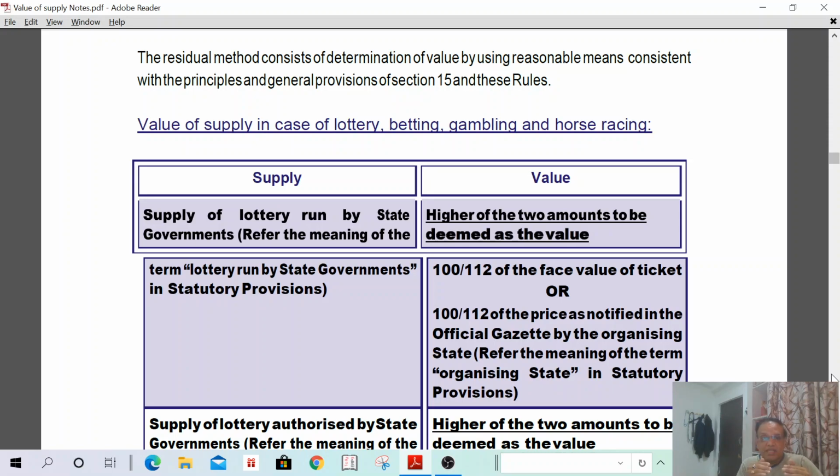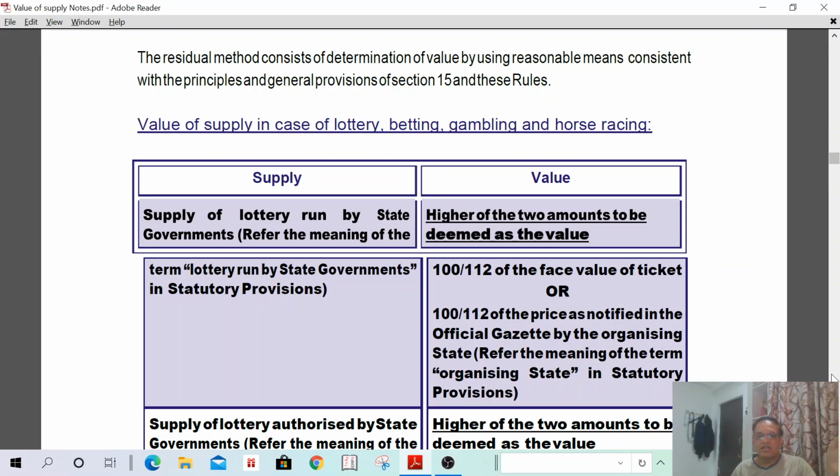That is for the supply of lottery run by the state government. And in case the supply of lottery is not run by the state government, but it is authorized by the state government. Understand? It is not run by the state government, it is only authorized by the state government.